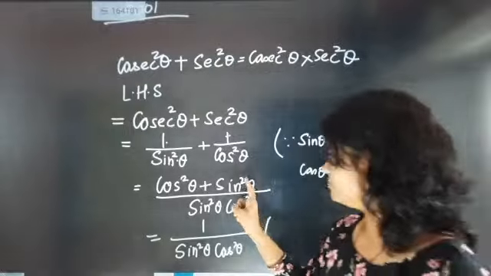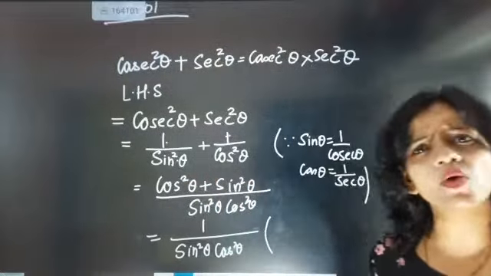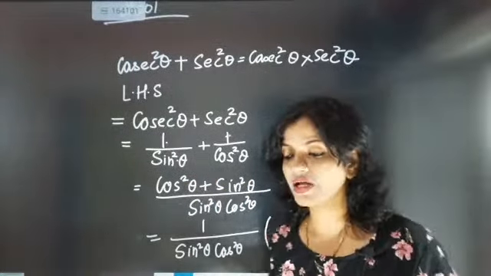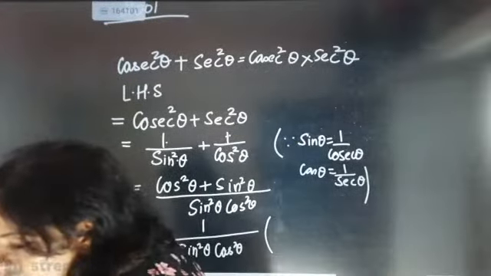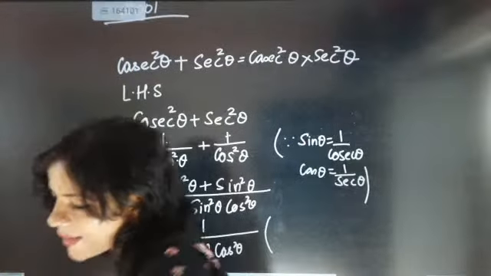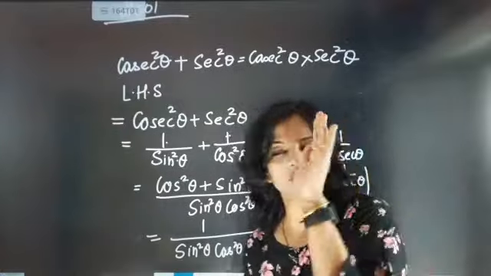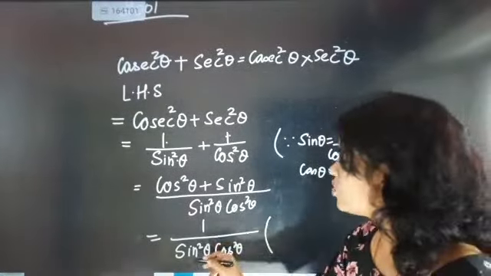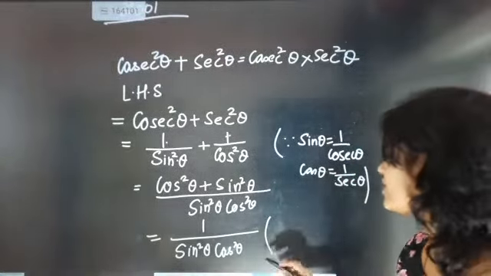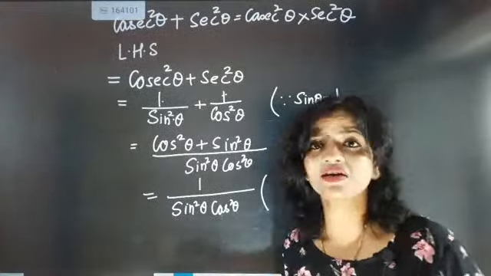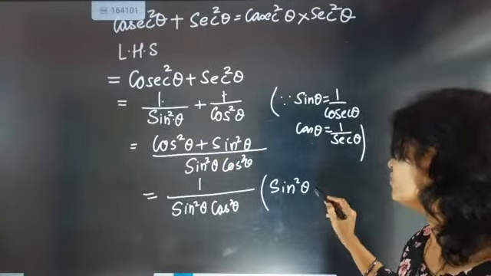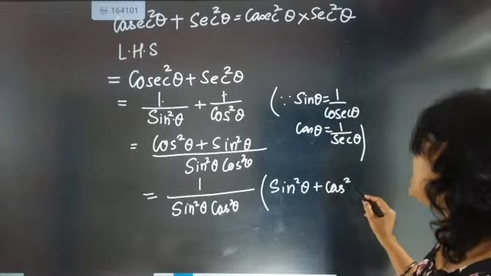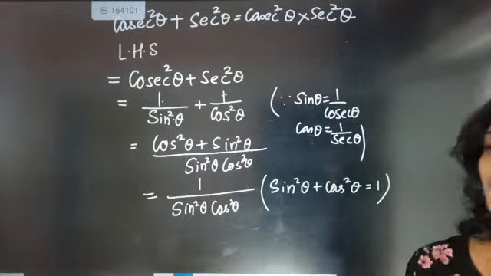Instead of sin square theta plus cos square theta, suddenly what happened is that I wrote here 1. Let's see the ratio: 1 by sin square theta and cos square theta, absolute ratio. Now you got the correct nerve of it. So 1 by sin square theta cos square theta is there, and we have written this equal to 1, because we know that our first identity formula gave us that this is equal to 1.